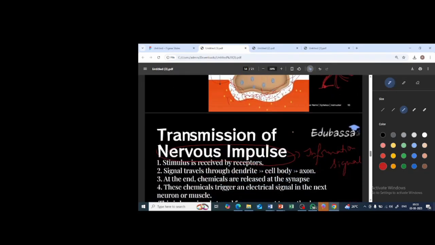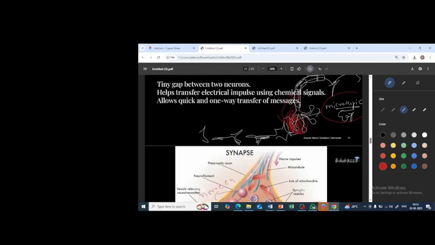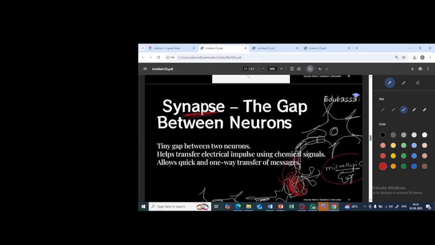Okay, now you understood, isn't it? I told you I will explain about this part. The synapse helps to transfer the electrical impulse using chemical signals. The chemicals will be generated. What are those chemicals called? Neurotransmitters. From that the information is sent to the dendrite of the next neuron.